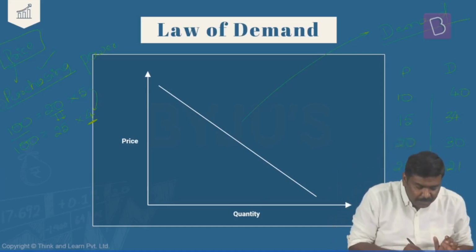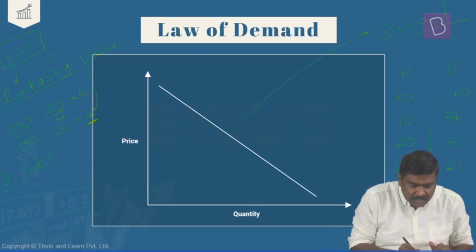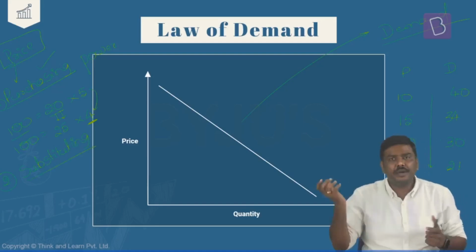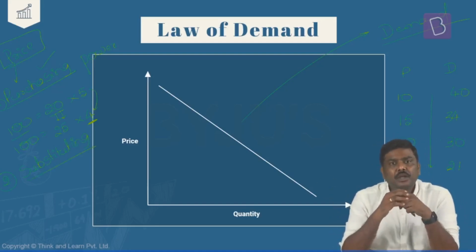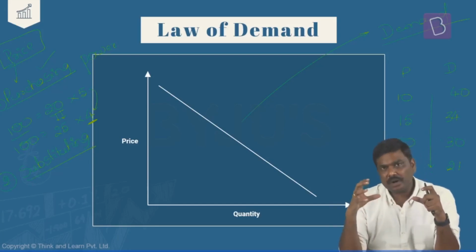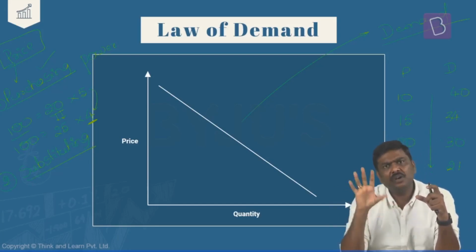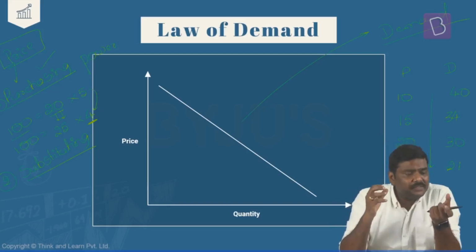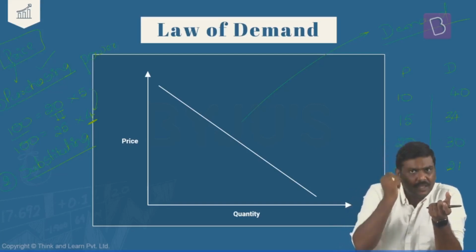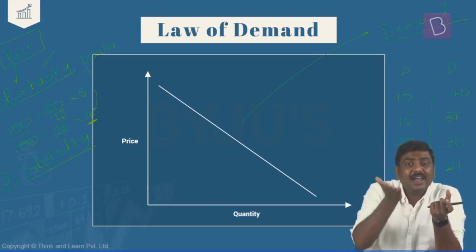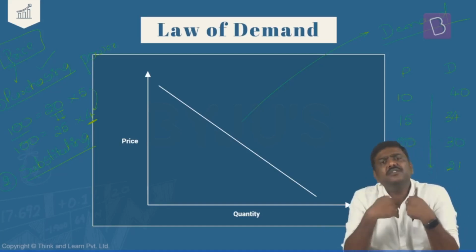Second reason is people will start substituting. People will start substituting this particular product with another product. Let's take a very simple example here. You are purchasing product A, product B. Both are giving you the same amount of satisfaction. But if the price of product A rises up like this, it will become costly for you.